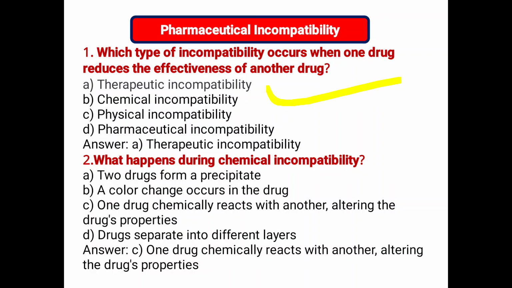Correct answer. Next, what happens during chemical incompatibility? Two drugs form precipitate, a color change occurs in the drugs, one drug chemically reacts with another drug altering the drug properties, or drugs separate into different layers. So the correct answer: one drug chemically reacts with another, altering the drug properties.